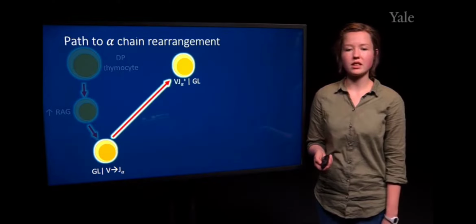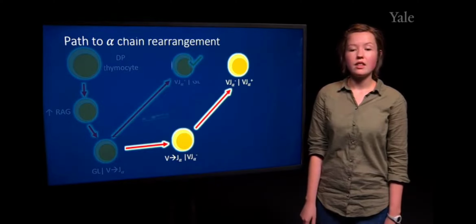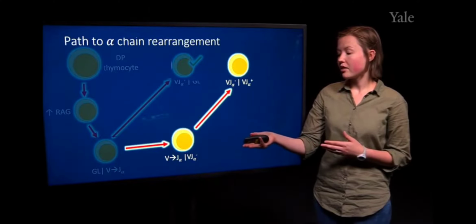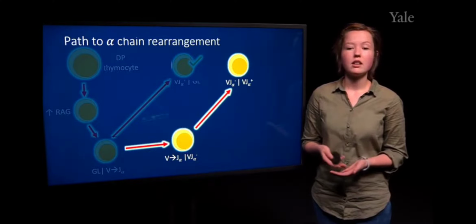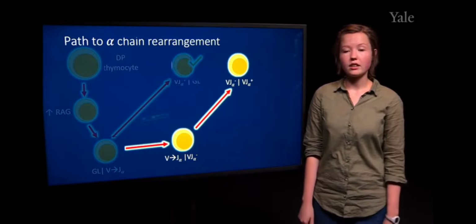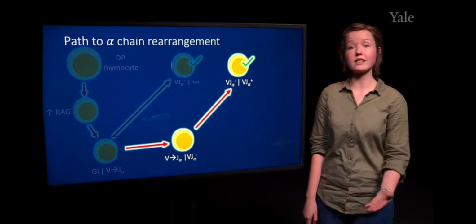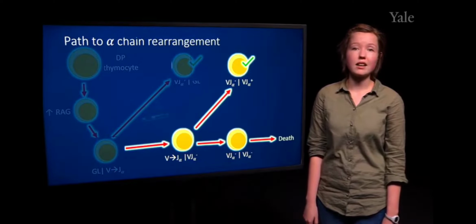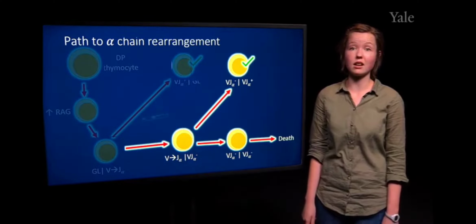And if this is successful at this particular allele, then we will have things like allelic exclusion. If it is unsuccessful, then we will move to the next allele to try and undergo rearrangement by joining the V to the J of the other alpha allele. And if this is successful, once again, the cell will be able to move on to the next cellular stage. And if this is unsuccessful, then this will result in cell death because no alpha chain was produced, and so it cannot produce a T cell receptor that will allow it to move on.